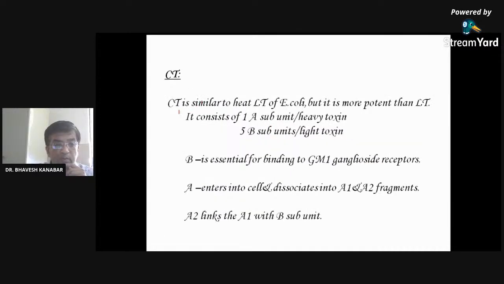Chemotaxis: just remember this, there are 2 subunits in the bacteria toxin, A subunit and B subunit. A subunit is heavy toxin and B subunit is light toxin. This toxin can lead to more secretion of water in the intestine because of adenylate cyclase activity.